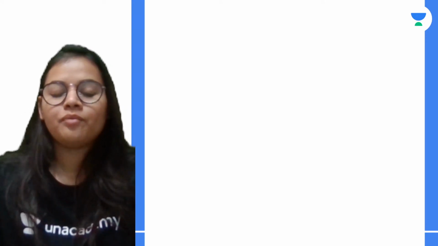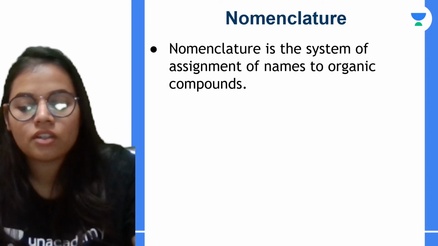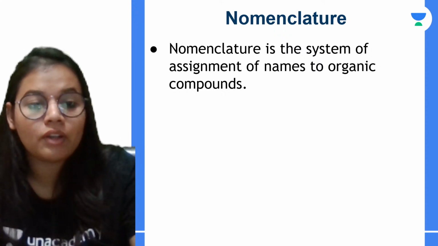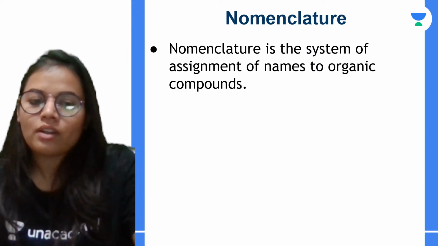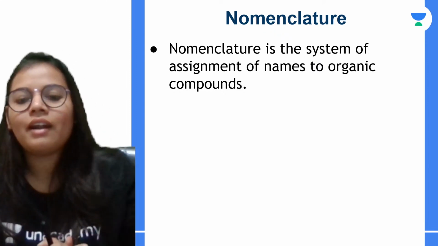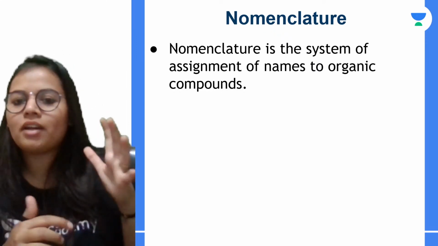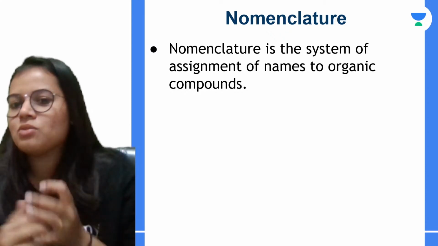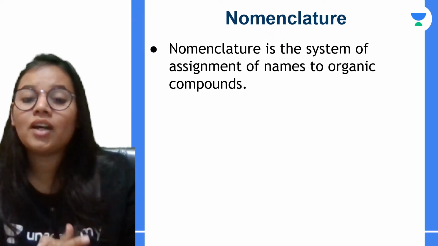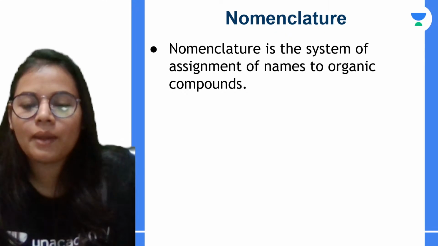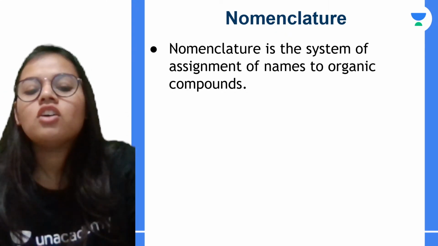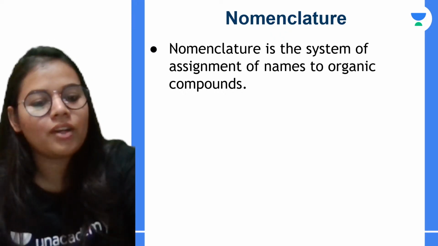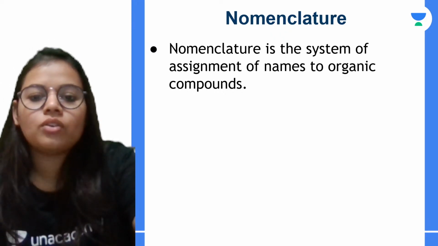Okay, next is nomenclature. Nomenclature, again it is a very important topic. Nomenclature क्या होता है? See students, mostly we all are having two names, right? एक तो होता है हमारा common name, okay, which is used in our homes and by our friends etc. And one is the official name, right, which is used in our documents, the schools etc. So same thing is there with the organic compounds. क्या होता है?